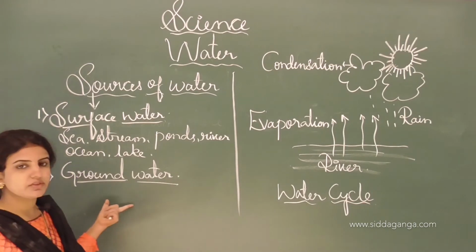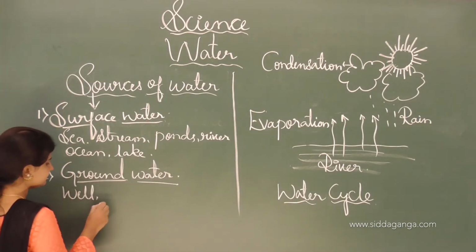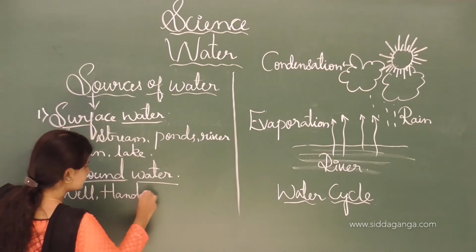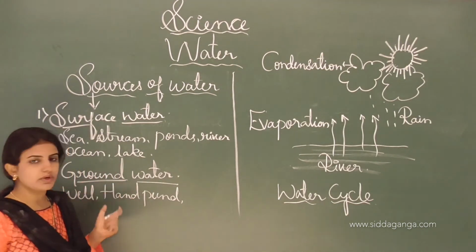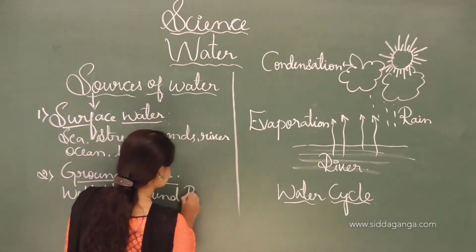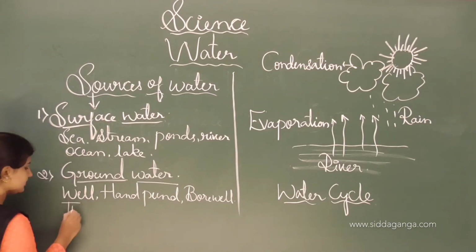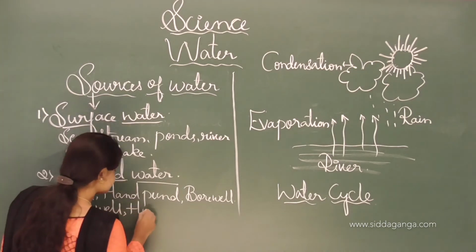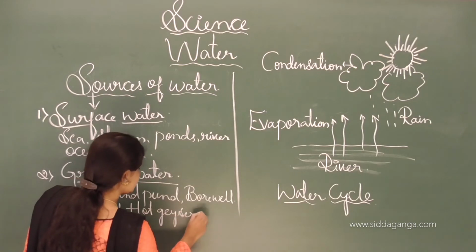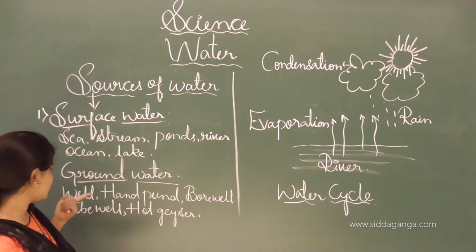And the next one is the other type, that is groundwater. Groundwater includes well, hand pump, borewell, tube well, and hot geyser, etc. In the ground, where the water is present, that's why it is called groundwater.